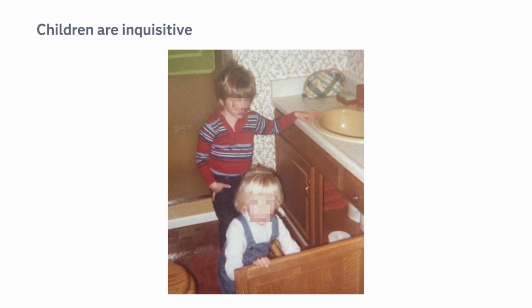And something can happen in the blink of an eye. You see here they're getting into the cupboards underneath the sink. Luckily, smart parents are not putting any bleach or toxins under the sink. In our case, it was just toilet paper, so they can make a mess, but nothing dangerous.